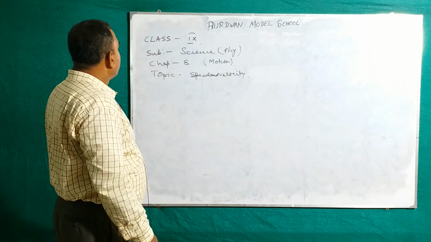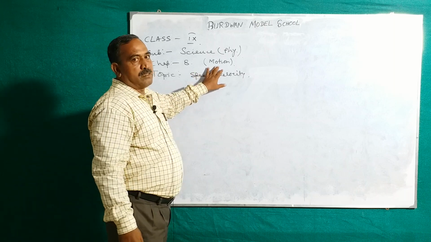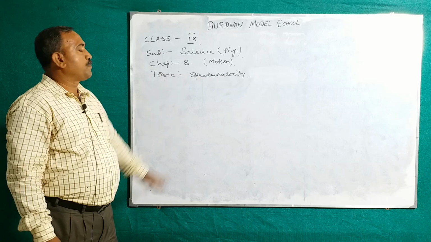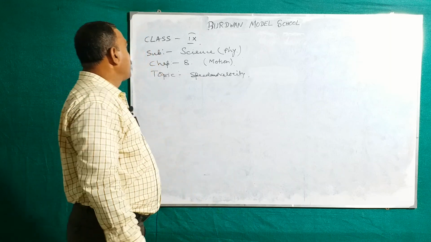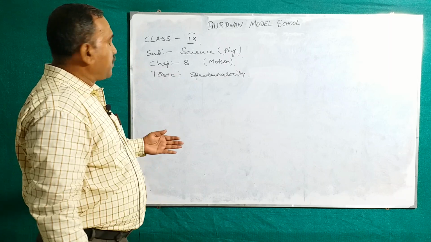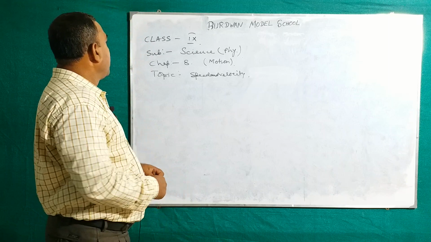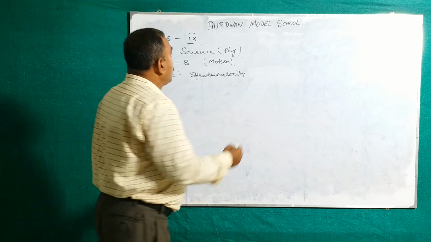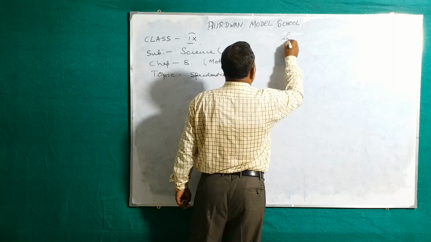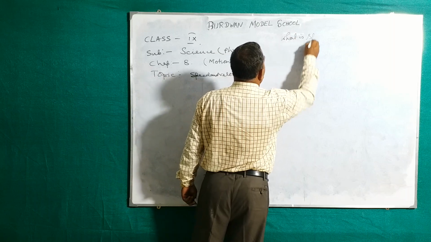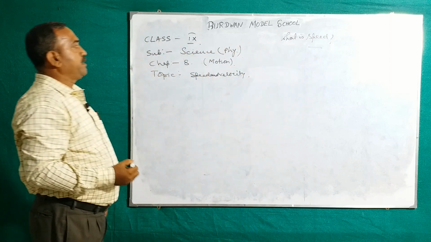Now you see the name of the chapter is motion, and the topic is speed and velocity. Because you know it in your previous class, distance and displacement, those are completed. Now, what is speed? First question, what is speed?